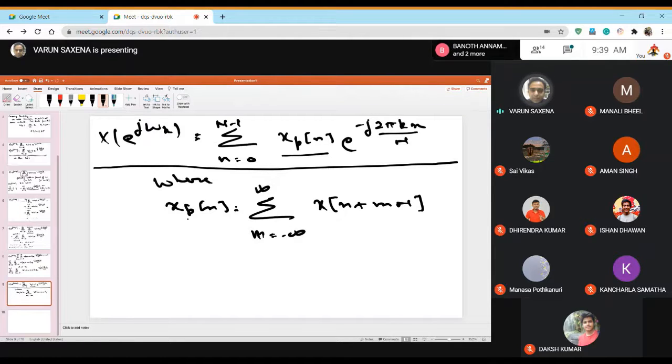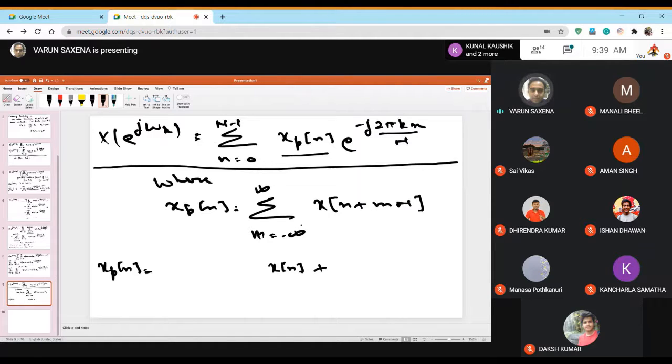If you look at xpn, then it is simply shifted versions of xn, right? So this xpn can be written as, for m equal to 0, this is xn, because if you put m equal to 0, the inside argument becomes simply n.